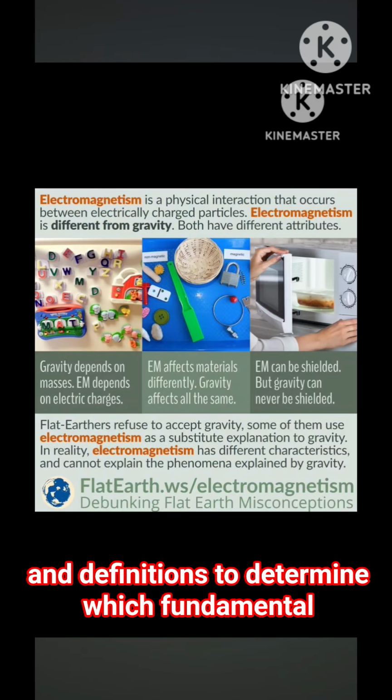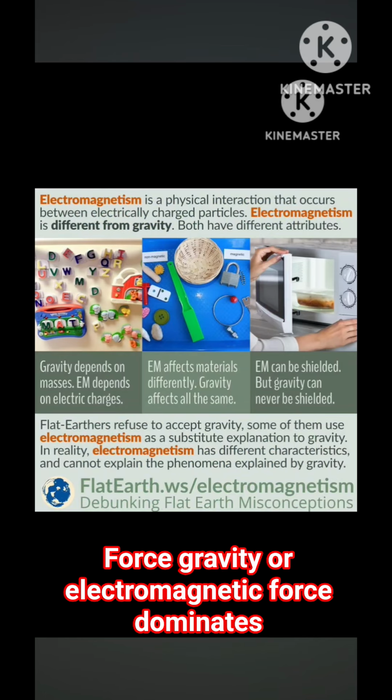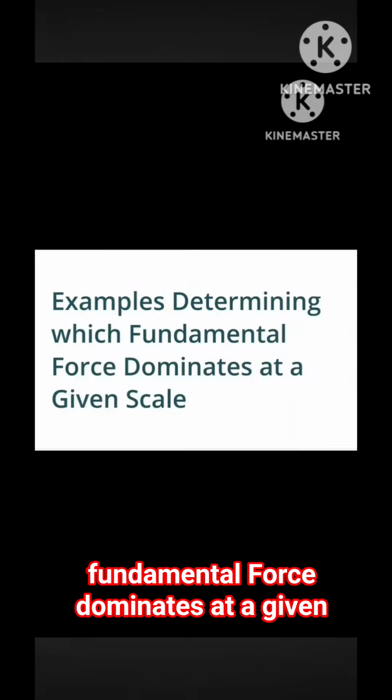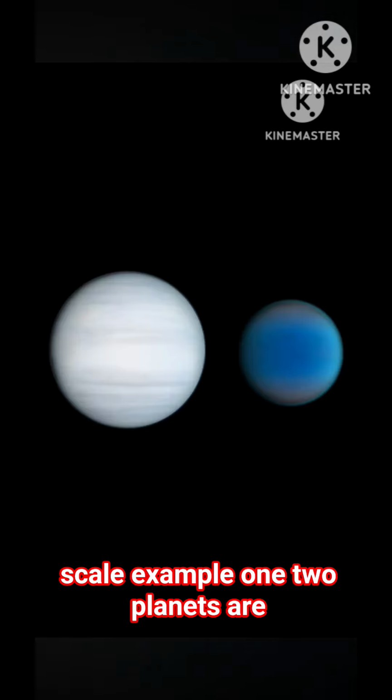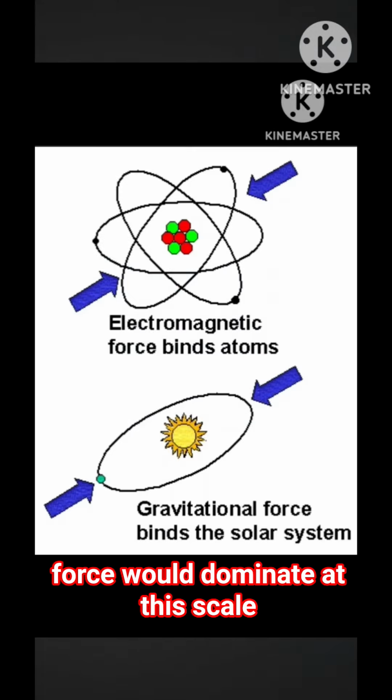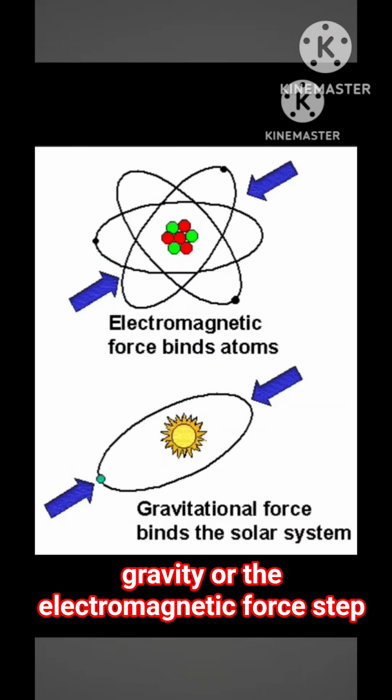We will use these steps and definitions to determine which fundamental force, gravity or electromagnetic force, dominates at a given scale in the following two examples. Examples determining which fundamental force dominates at a given scale. Example 1. Two planets are 1.55 times 10 to the power of 8 km apart. Which force would dominate at this scale, gravity or the electromagnetic force?